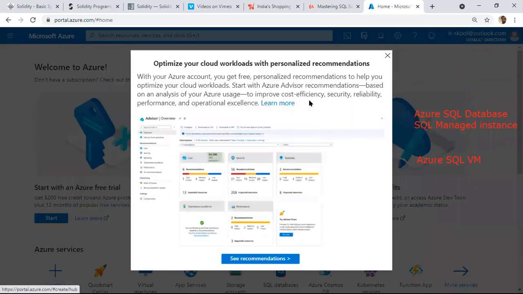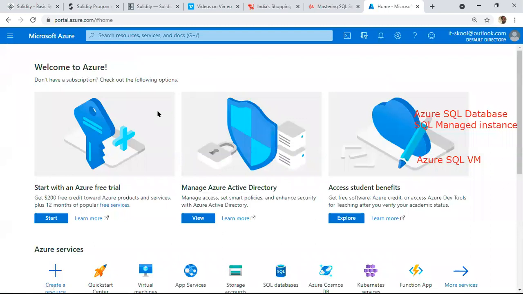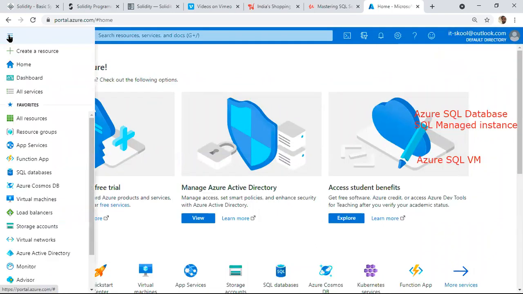Once the account is created successfully, I have entered into the account, ITSchool at outlook.com. These are the various services here.